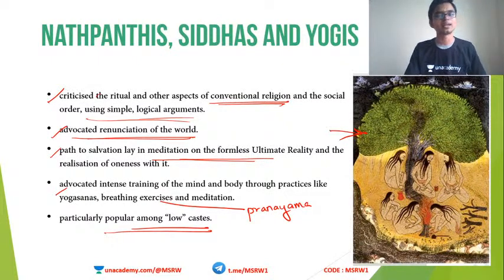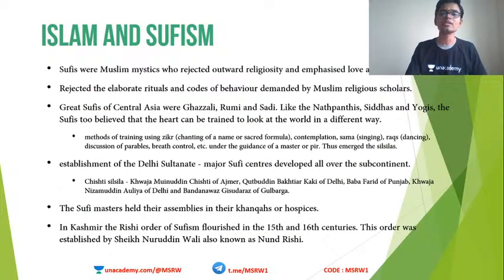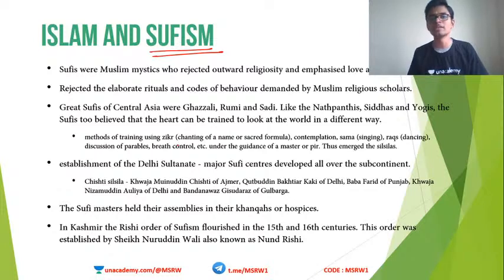So this is another group that is commonly found in South India. Now, so far we have talked about all the Hindu groups. Whatever we have talked about, Shankaracharya, Ramanuja, Lingayats, all these were Hindu offshoots. Now we are going to look at some of the Islamic offshoots that gained prominence around this time. And the best example is Sufism. Just like the Bhakti movement of Hindus, we have the Sufi movement in Islam.